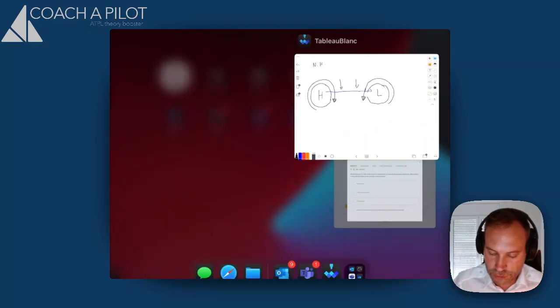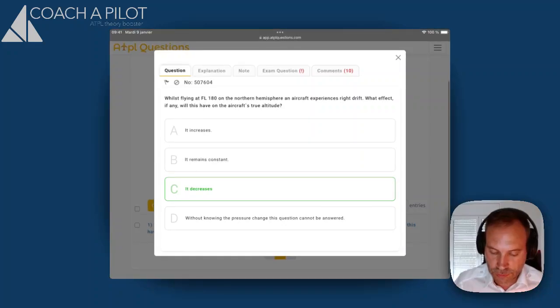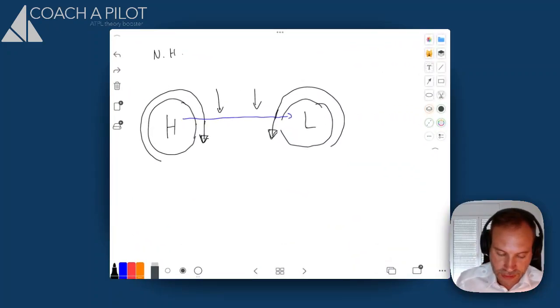If we come back to the question, it says that we are flying at flight level 180. So at constant flight level, and flight level means that our altimeter is set to 1013 hPa. Let's say that the center of high pressure here has a pressure of 1025 hPa, for example, and the low pressure system 906, for example.